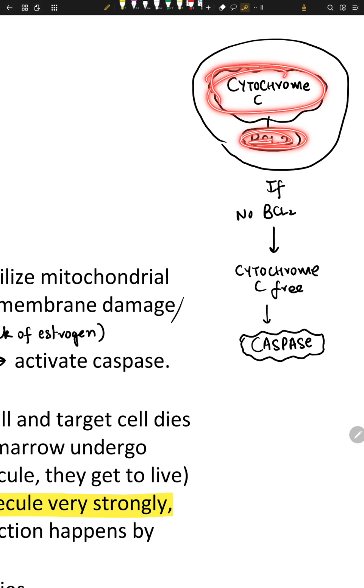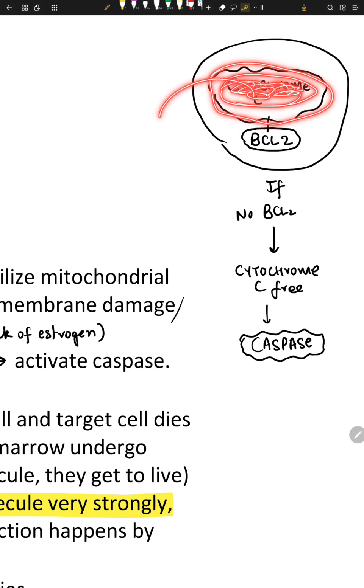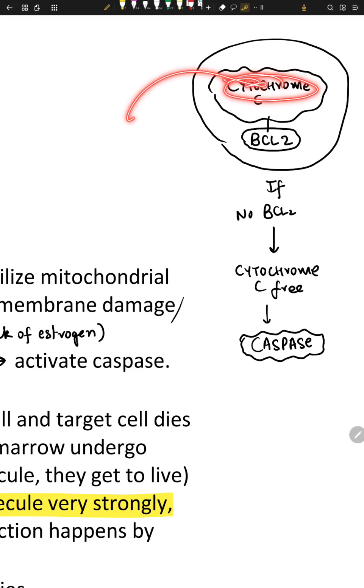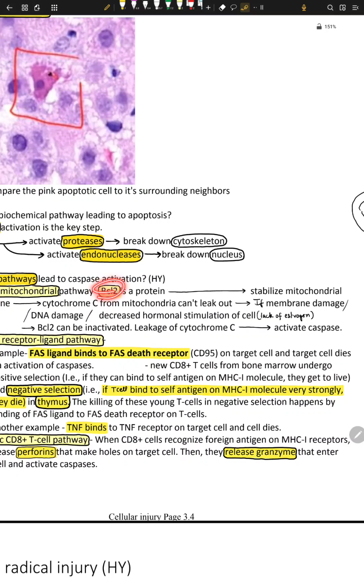Inside the mitochondrial membrane there is cytochrome C. If it gets out of the mitochondrial membrane, apoptosis starts. So BCL2 keeps the cytochrome C inside. Once BCL2 is rendered ineffective, cytochrome C is active, then caspase is active, and apoptosis happens.